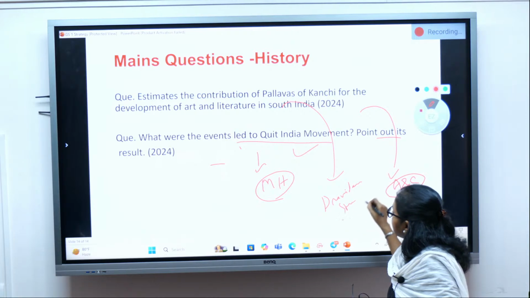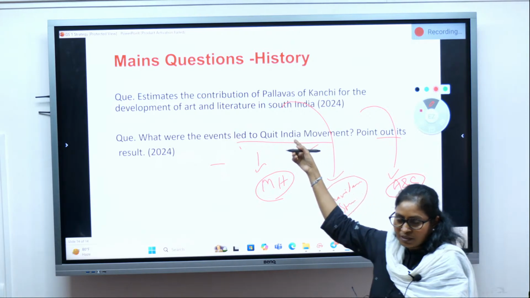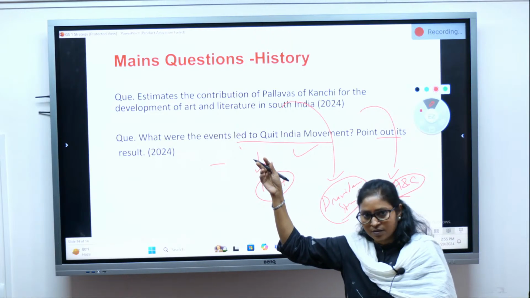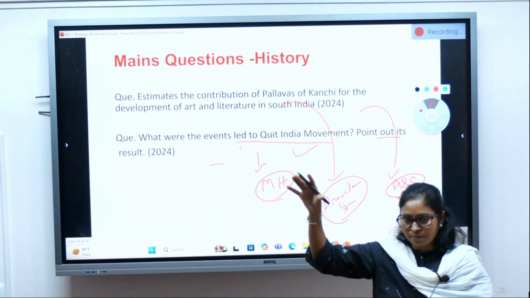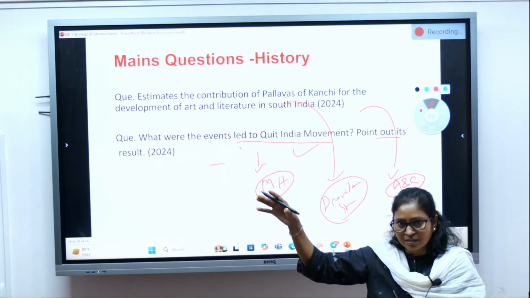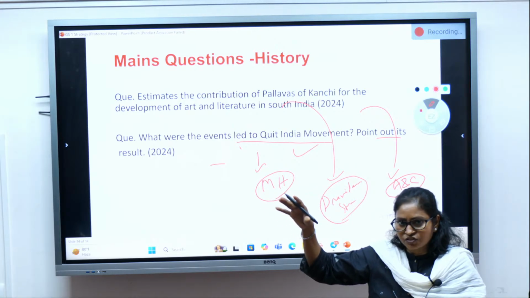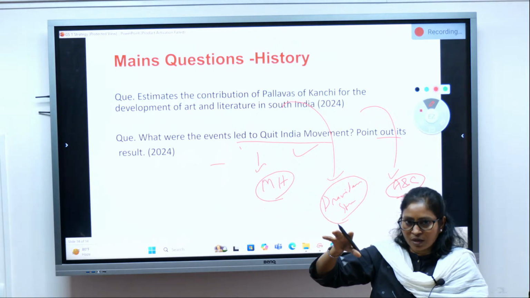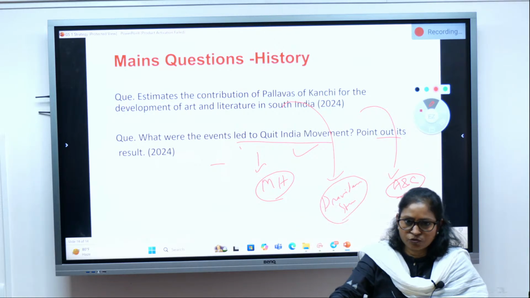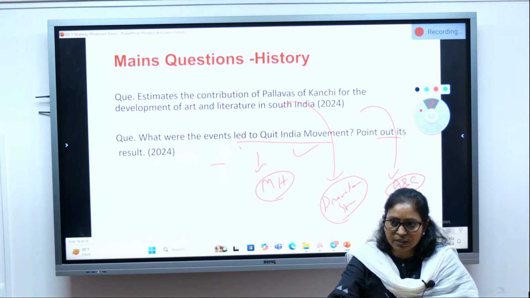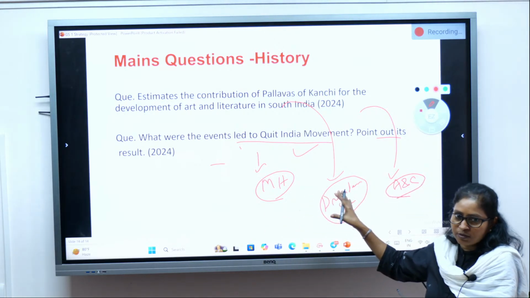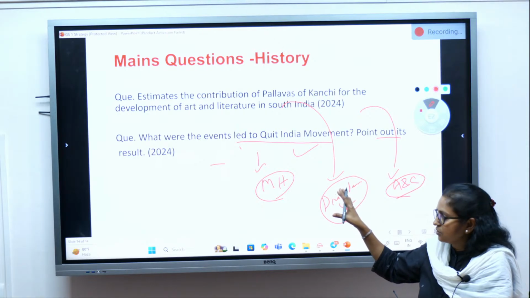They were one of the most powerful kingdoms in South India, isn't it? You have Pallavas, Pandyas, Cheras, and then Cholas. The Cholas obviously were the most powerful in South India, but the Pallavas were also a very prominent kingdom.